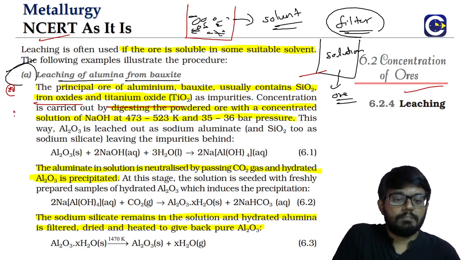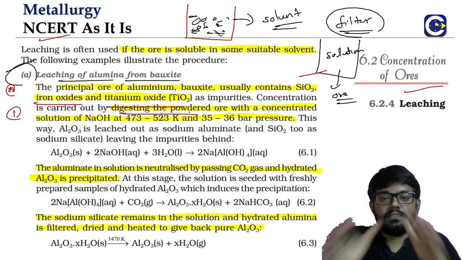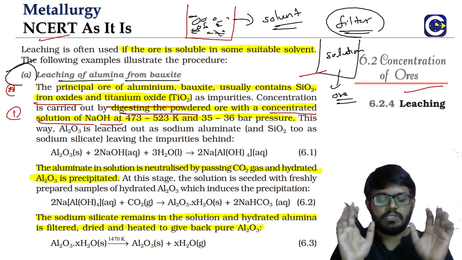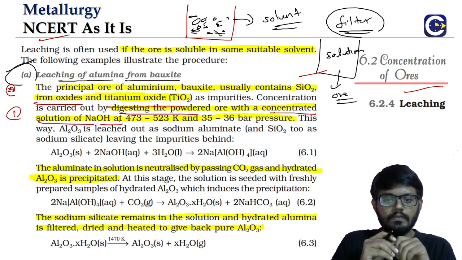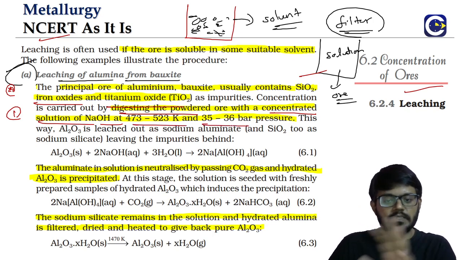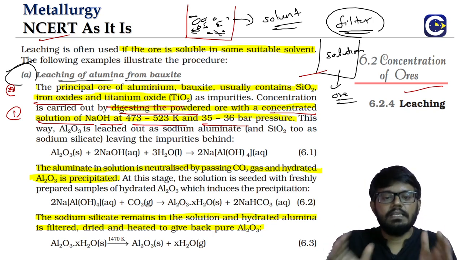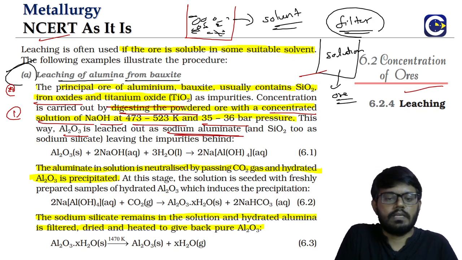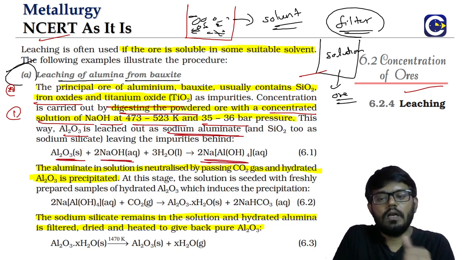The first step of the leaching is we will digest this powdered ore in a concentrated solution of NaOH at a temperature of 473 to 523 K and a high pressure of 35 to 36 bar. These numbers might not be important in terms of questions, but yeah. What happens is the Al2O3 will be leached, means what? It will come into solution as what? Sodium aluminate. Look at this. Al2O3 will react with NaOH. It is forming what? Sodium aluminate.